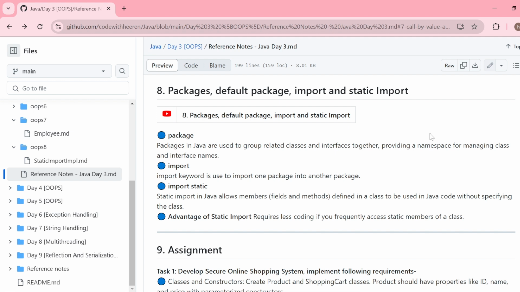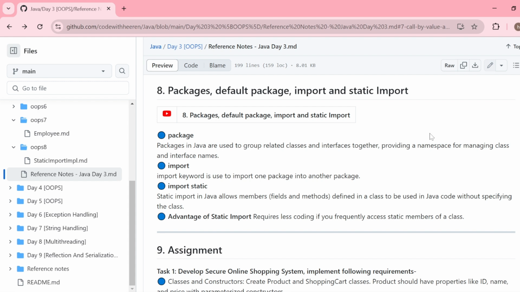But it's not mandatory that you are going to get the same type of folder in other operating systems. So a package is completely independent from any operating system. A package is a concept of Java. So don't think that a package is a folder. No, a folder is something related to the operating system, and a package is a collection of files, classes, or Java programs in Java programming.